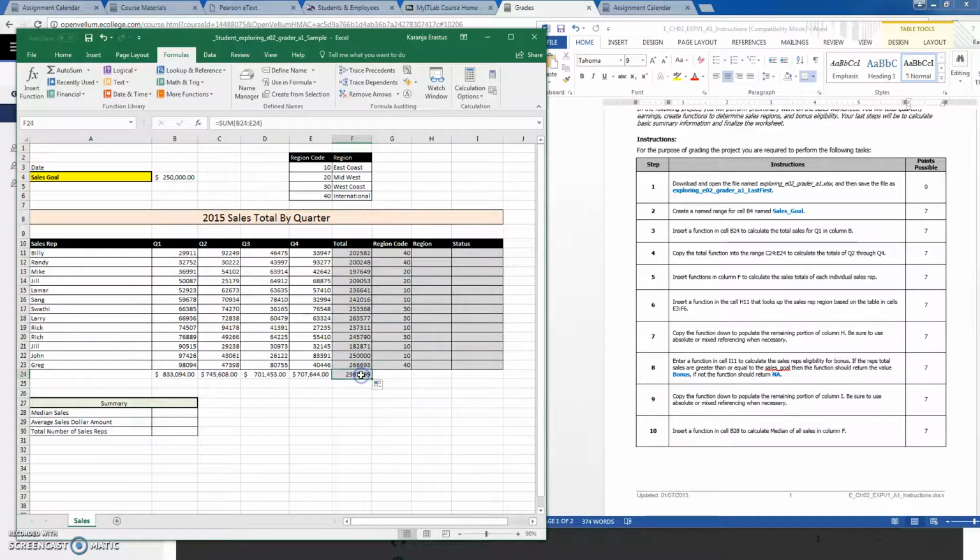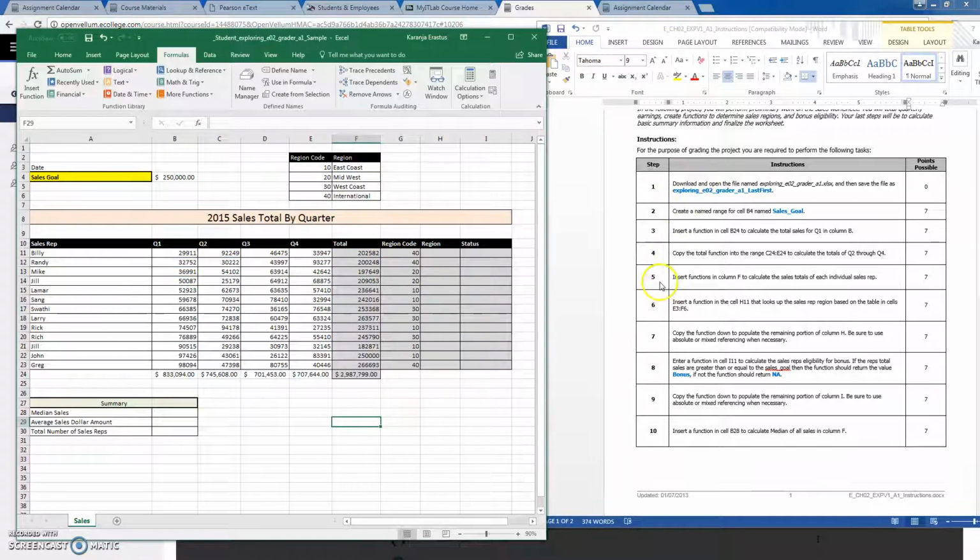Okay, like that. So if you click on that and you bring the mouse pointer to the formula bar, you can actually see that you're doing the values all the way for those values, and you're doing it the right way. The blue shows the values that are being highlighted. So that was instruction number 5.